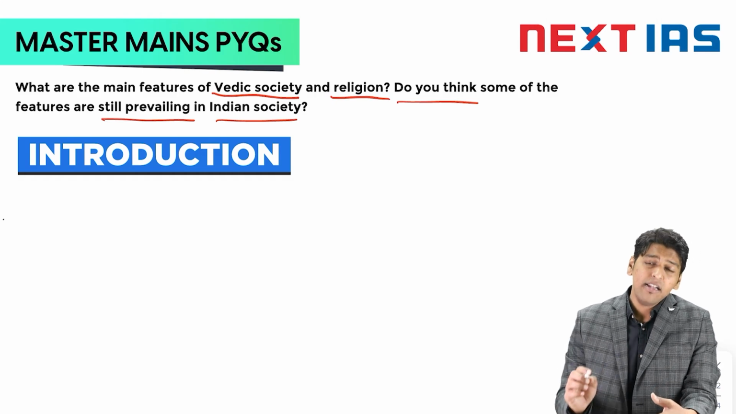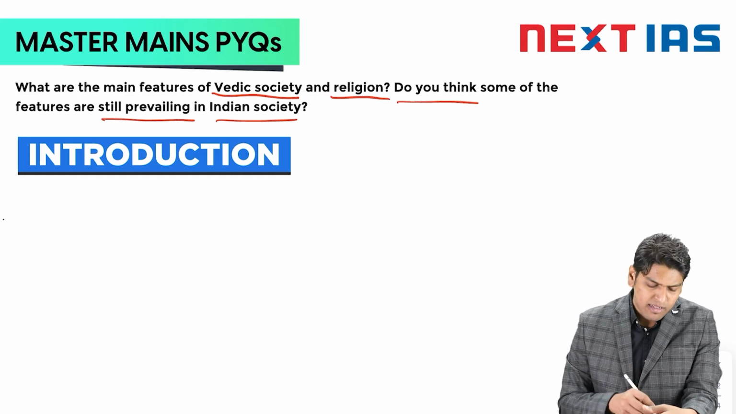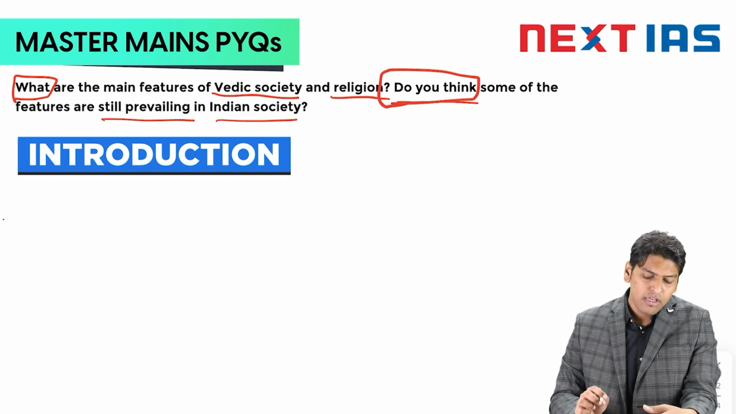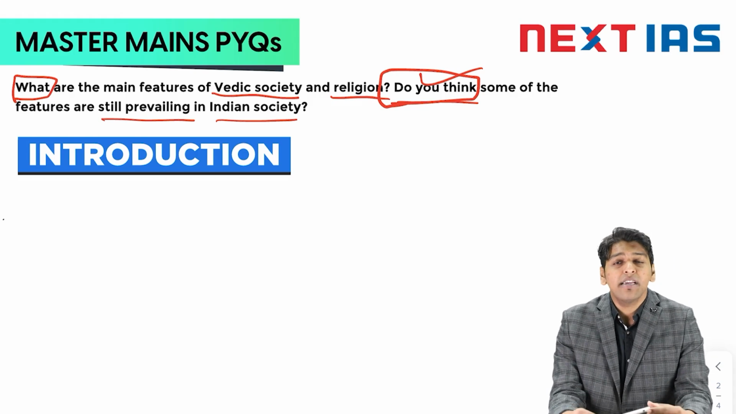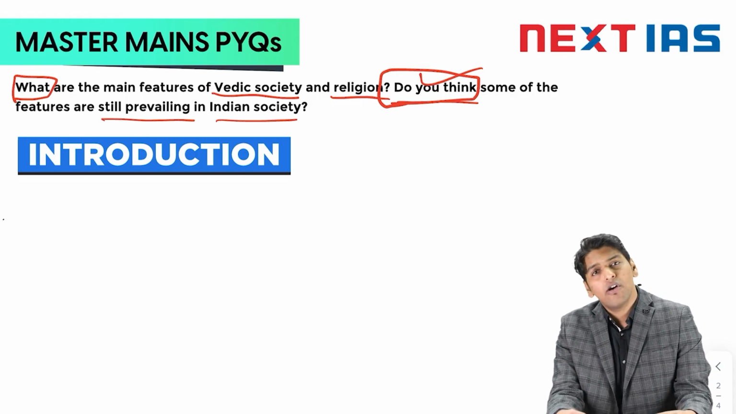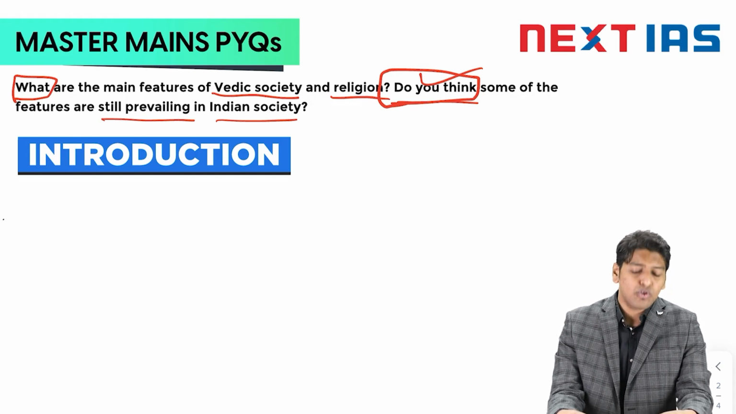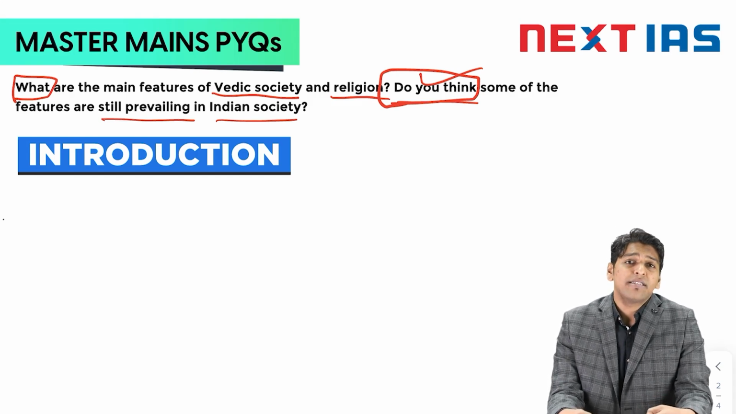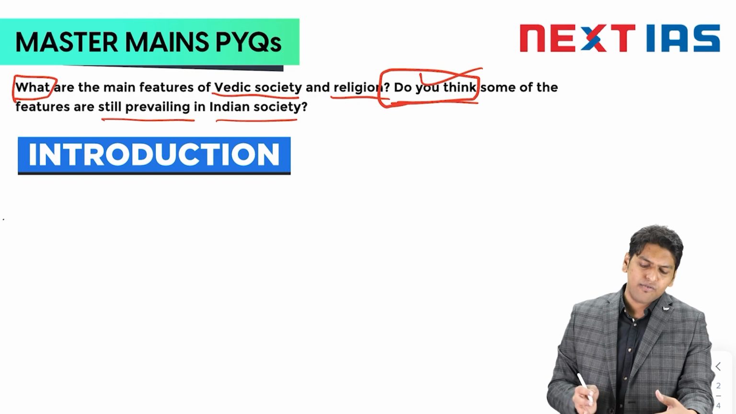First you have to go through what the keywords are. The keywords are "what" and "do you think". In the first part of the question you have to talk about what the specific features were. In the second part, when they ask "do you think", you have to put both views, the for view and the counter view. If the question asks whether some of the features are still prevailing in Indian society, you first have to see which features are prevailing and then counter it by saying which other features are not prevailing. So we come to the question.